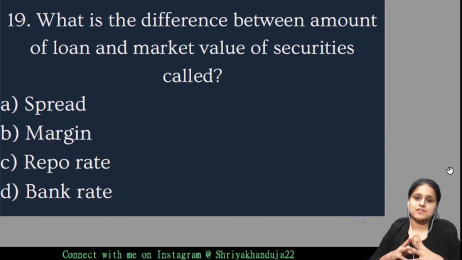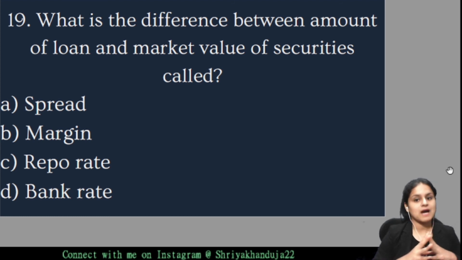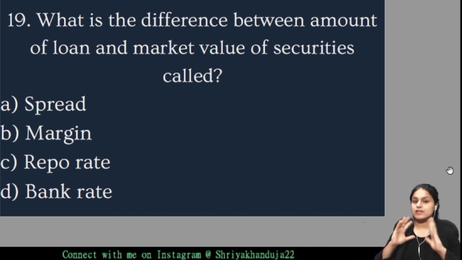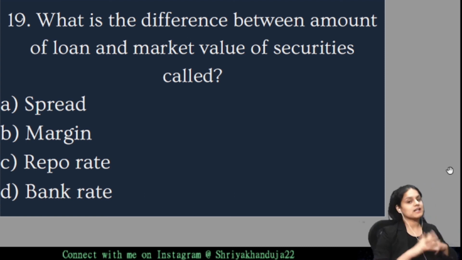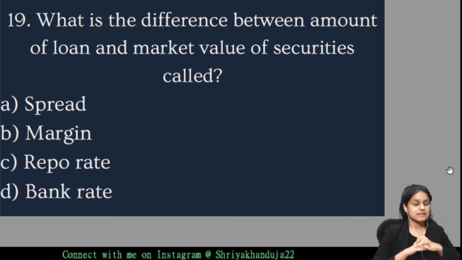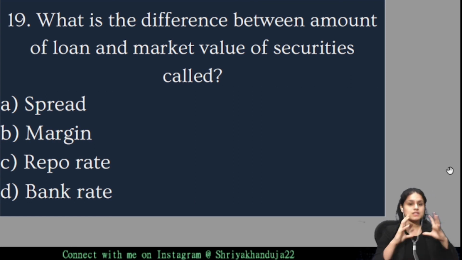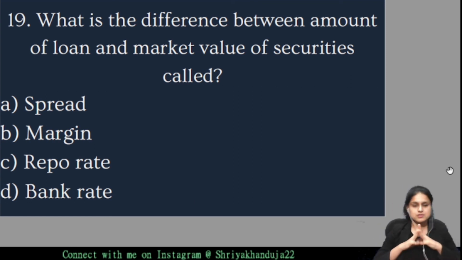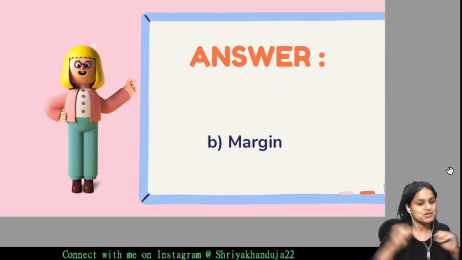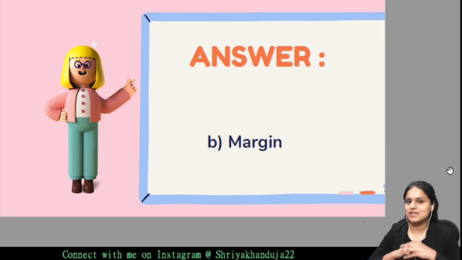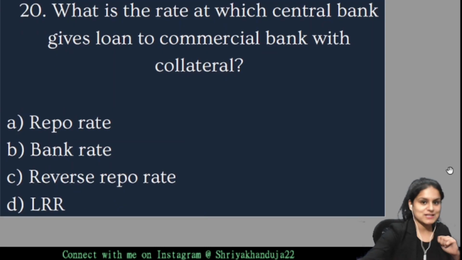What is the difference between amount of loan and the market value of securities called? इसके difference को हम क्या बोलते हैं? Is it spread? Is it margin? Is it repo rate? Or is it bank rate? Guys, we have to think. लोन के अमाउंट में और सिक्योरिटीज की मार्केट वैल्यू में जो डिफरेंस होता है उसको हम कहते हैं मार्जिन. Yes, the answer is option B. Moving on to the next question.